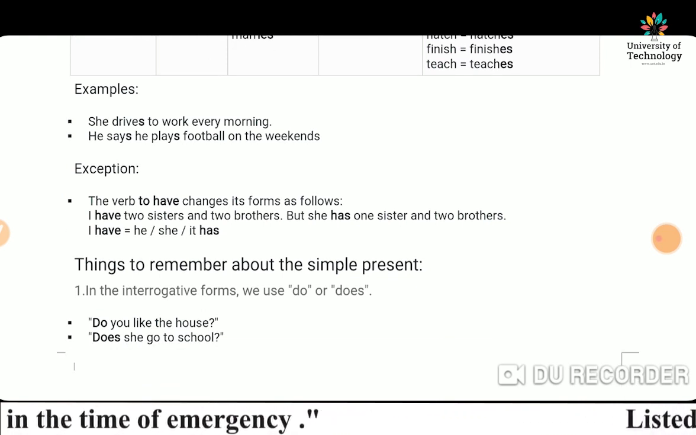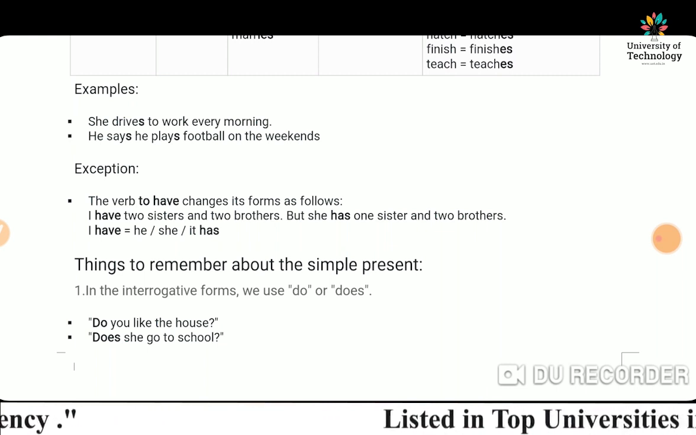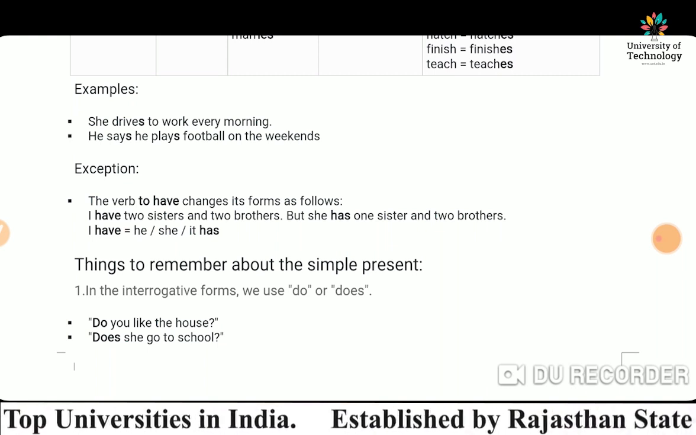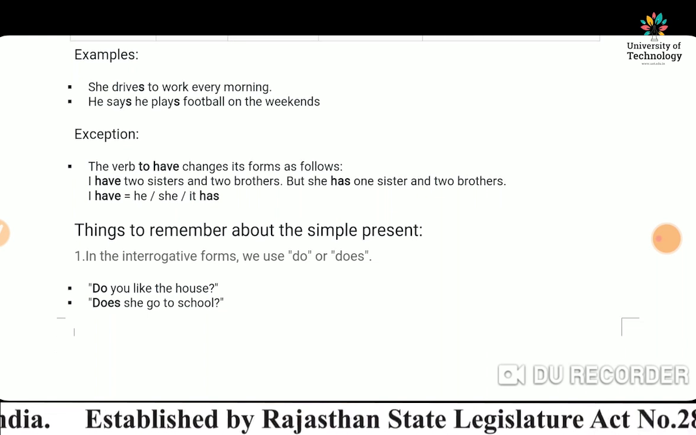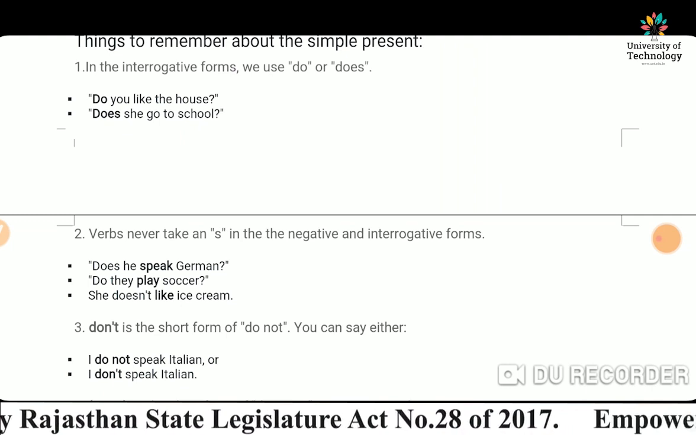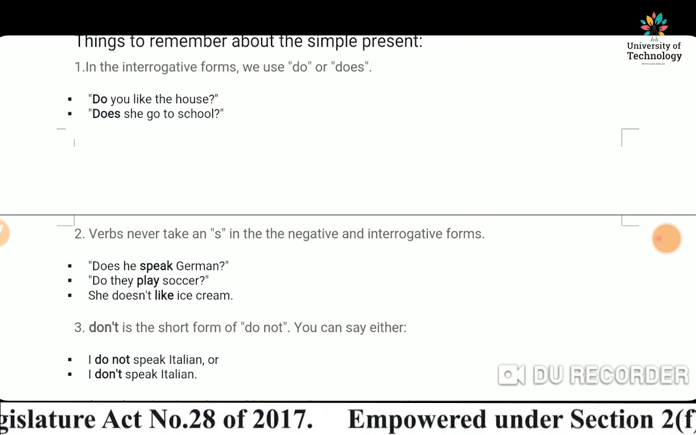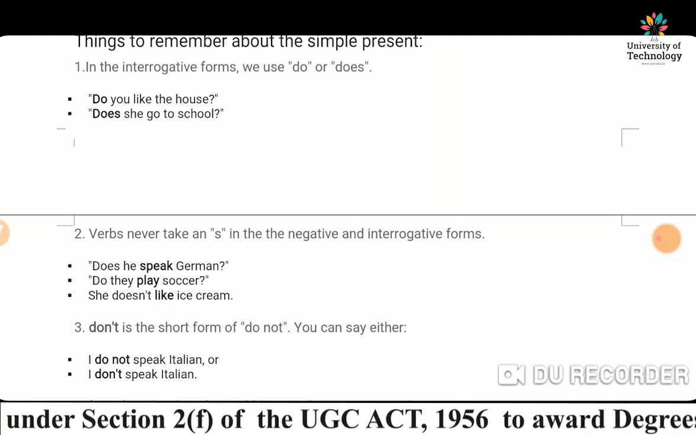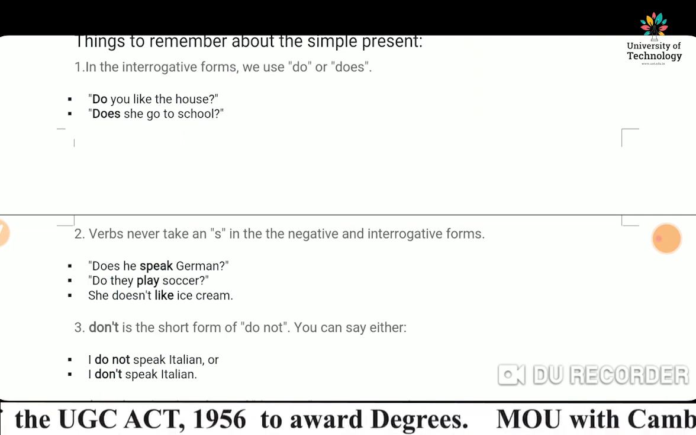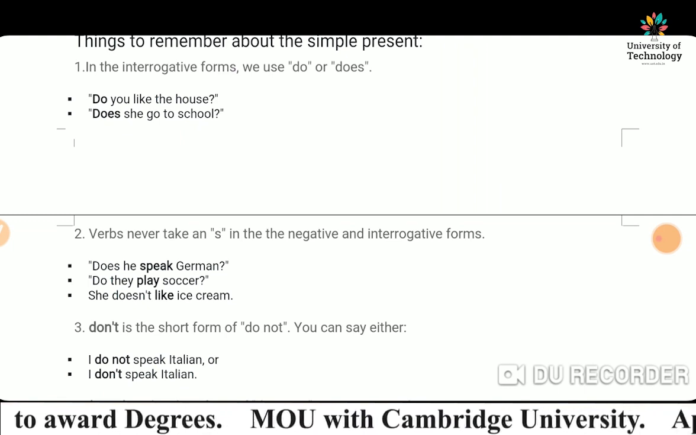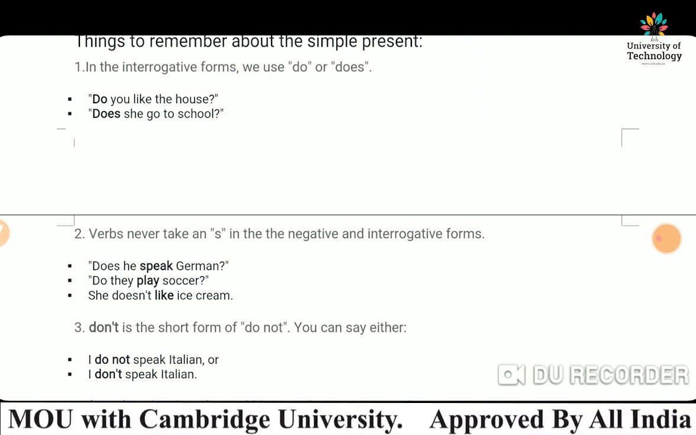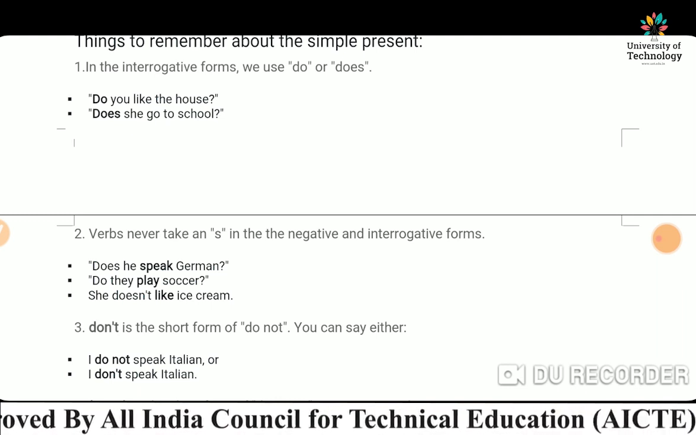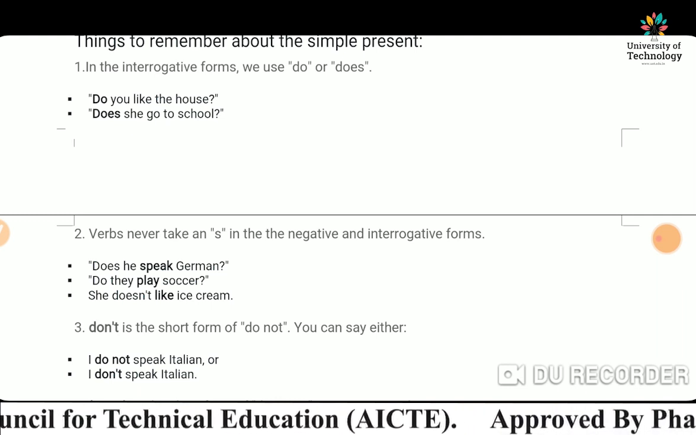Things to remember about the simple present. In the interrogative form, we use do or does. Do you like the house? Does she go to school? Verbs never take an s in the negative and interrogative forms. Does he speak German? Do they play soccer? She does not like ice cream. Whenever we use do and does, we will not use the s form.